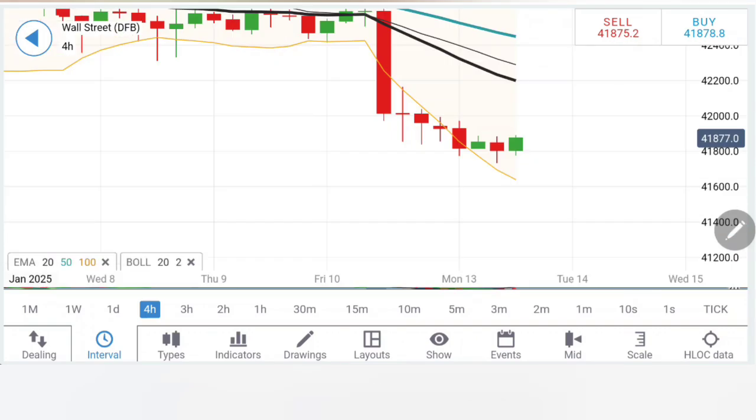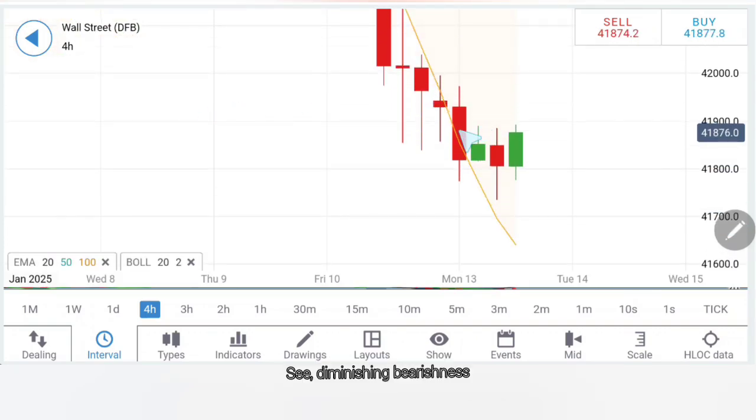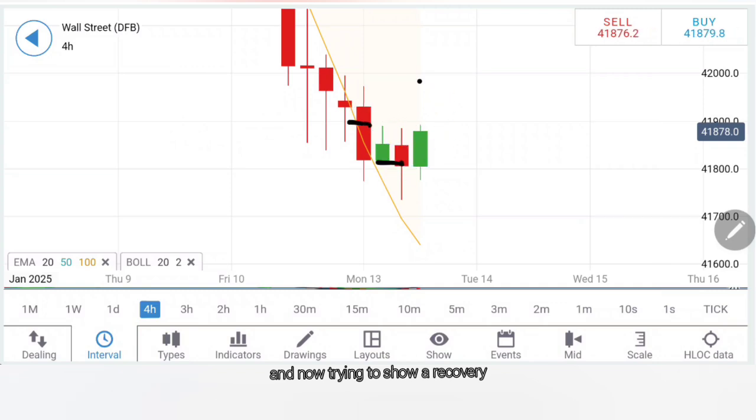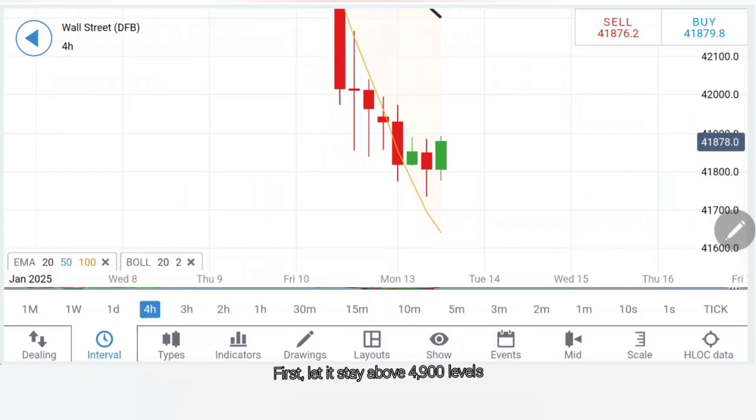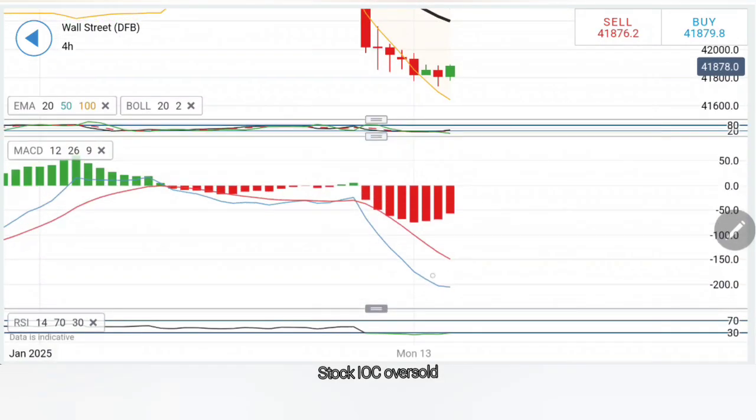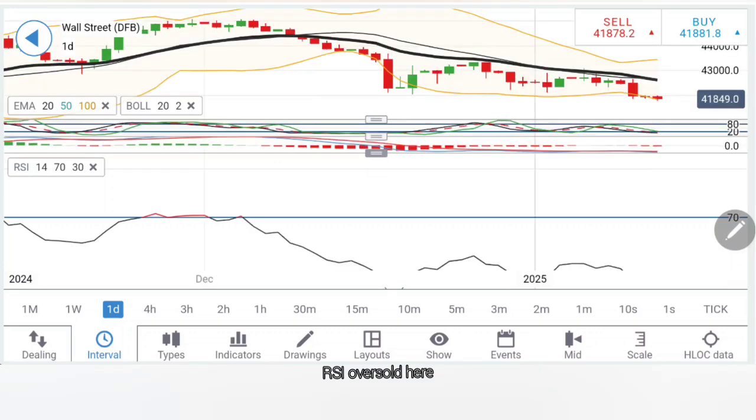Coming to the 4 hour chart, similar is the observation. See, diminishing bearishness, and now trying to show a recovery. It can aspire to move towards the zone at 42,000. First, let it stay above 41,900 levels, which should be a good resistance. Stochastic oversold, MACD extremely bearish, RSI oversold here.